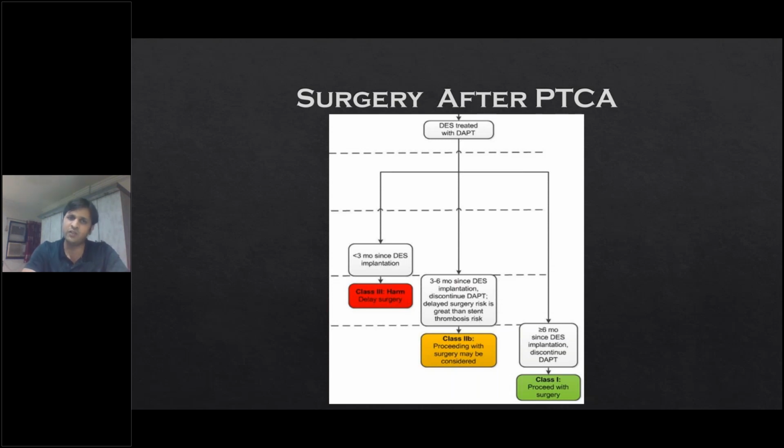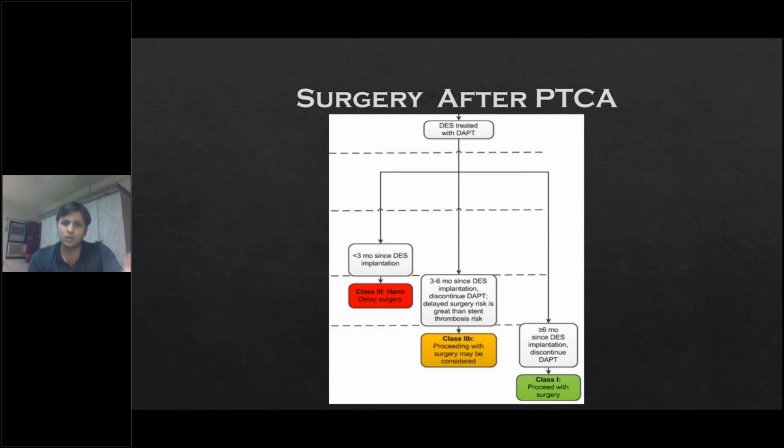In these patients, if bleeding occurs, we can manage it by either compression or hemostatic agents. The last thing we can do is platelet transfusion, and explain the risk of stent thrombosis. If the patient has had the stent placed more than 6 months ago, you can safely stop the dual antiplatelet in consultation with the cardiology personnel and go ahead with surgery.